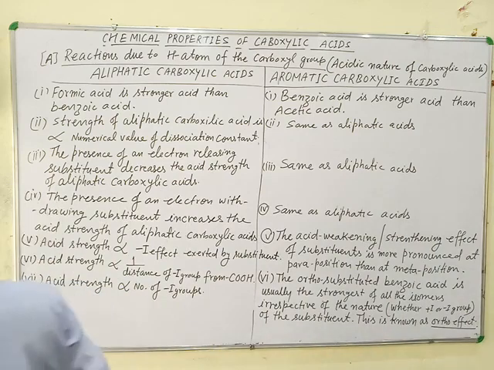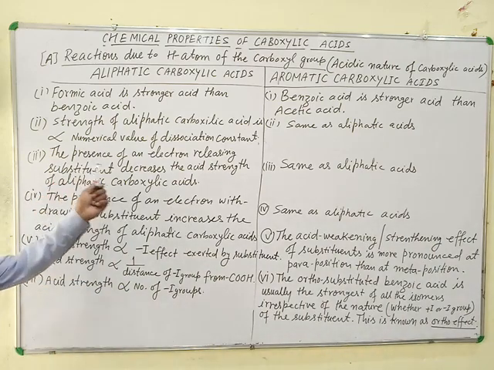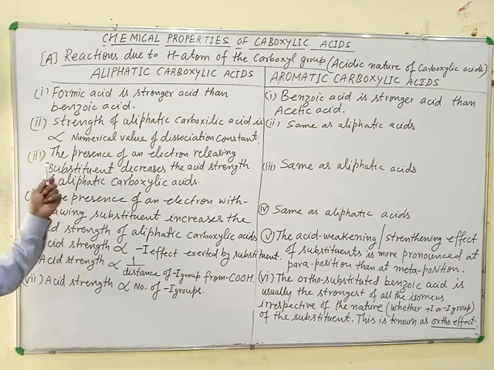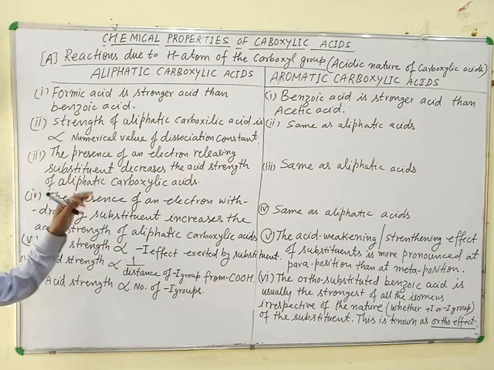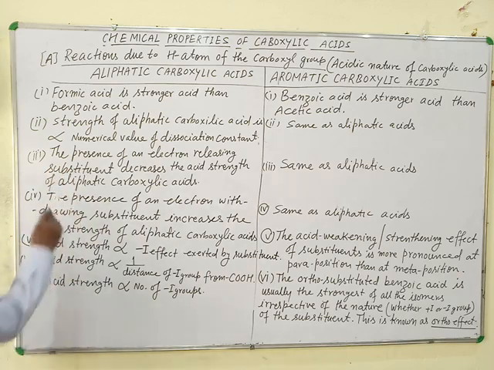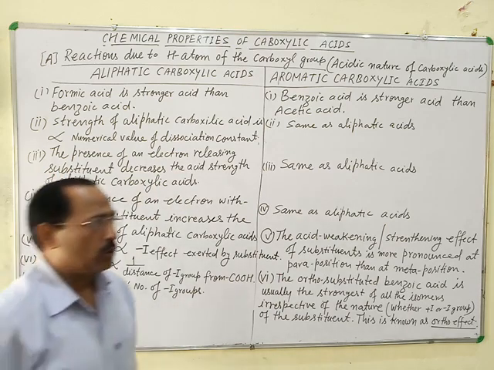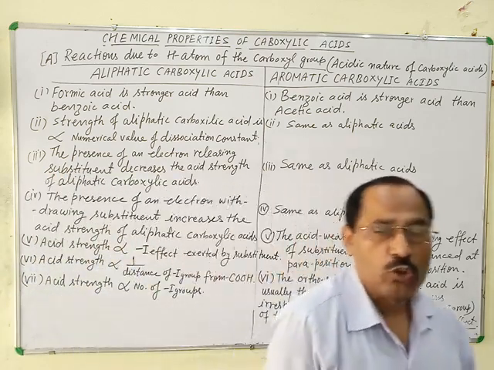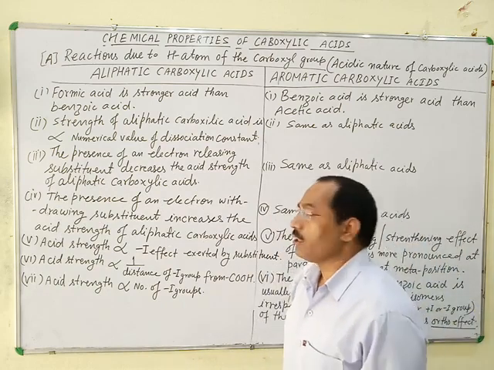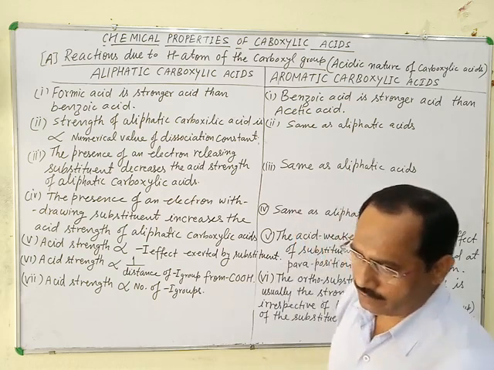The next point, the presence of an electron releasing substituent decreases the acid strength of aliphatic carboxylic acid. This is a very important point. This is the effect of substituent on the acid strength of carboxylic acid. The presence of electron releasing substituents. What are electron releasing substituents? All the alkyl groups are electron releasing groups. They show plus I effect. For example,